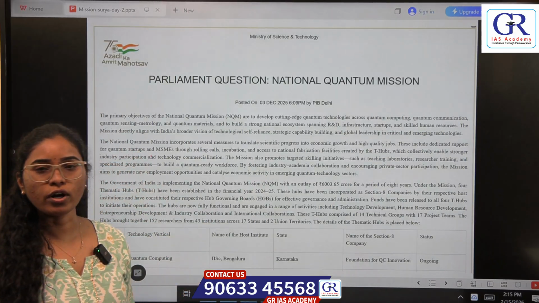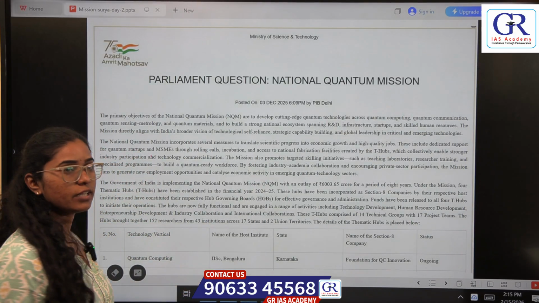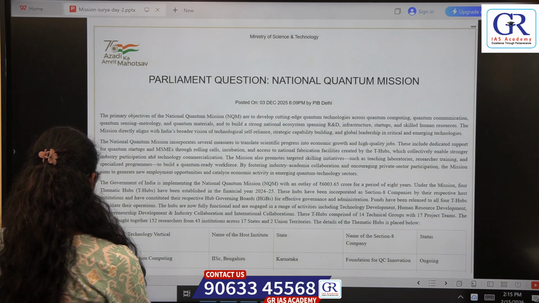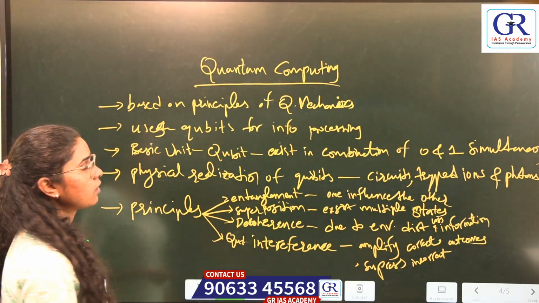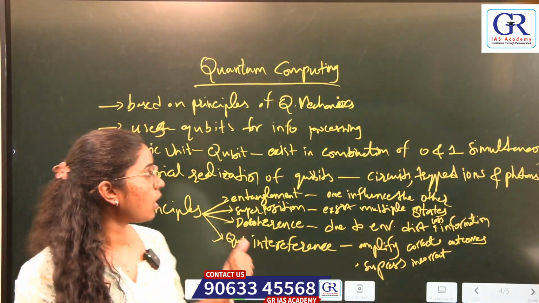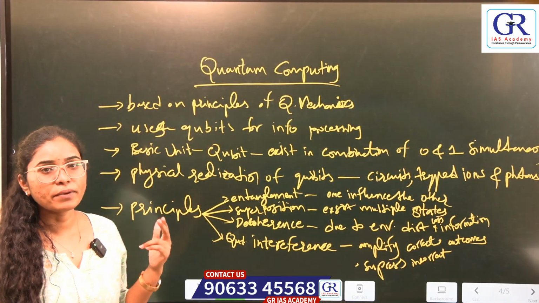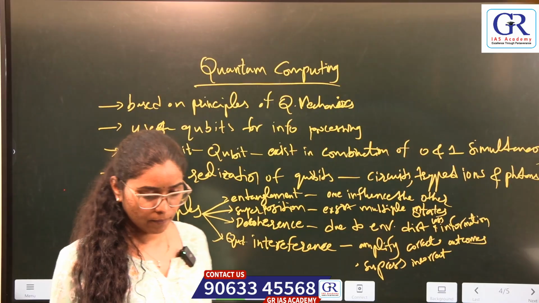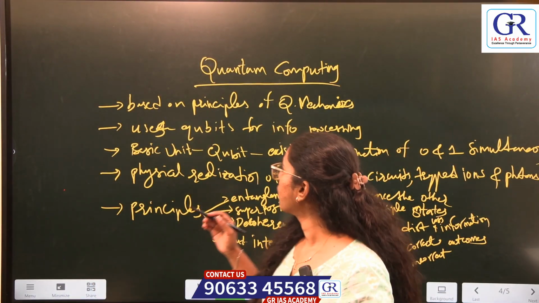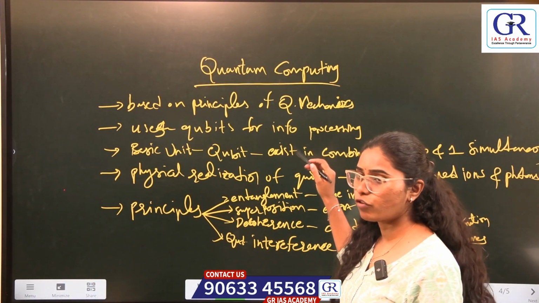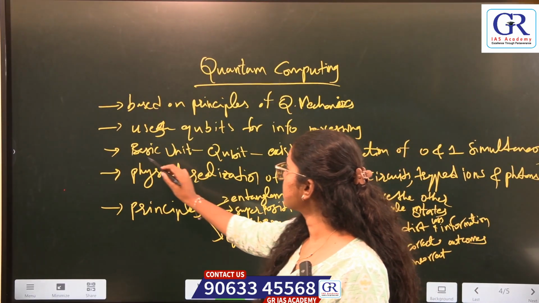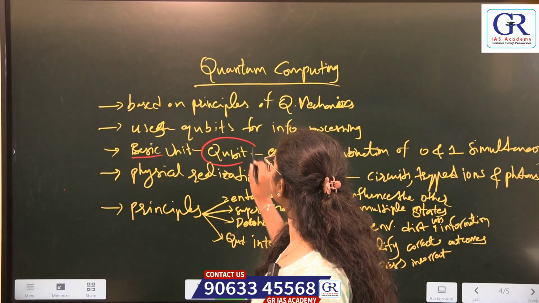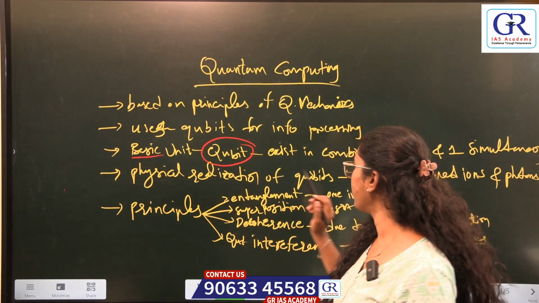So let us see what quantum computing is. Quantum computing is based on principles of quantum mechanics. It uses qubits for information processing, and the basic unit for quantum computing is the qubit.